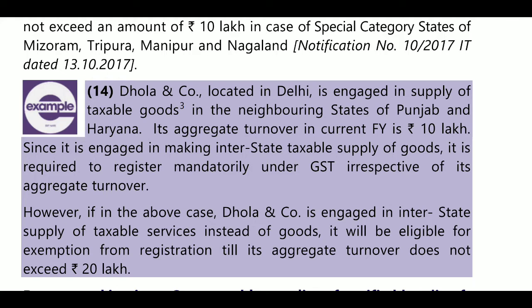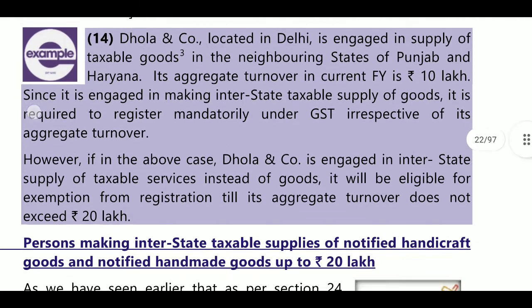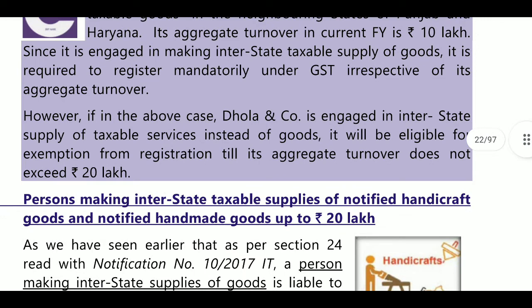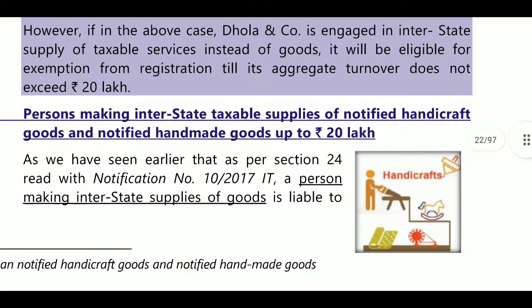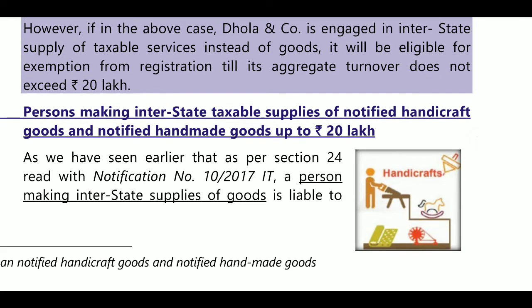So, for supply of goods, it is required to register mandatorily under GST irrespective of its aggregate turnover. However, in the above case, if Dola company is engaged in interstate supply of taxable services instead of goods, then it will be eligible for exemption from GST till its aggregate turnover does not exceed 20 lakhs. Next, persons making interstate taxable supplies of notified handicraft goods and notified handmade goods up to 20 lakhs.